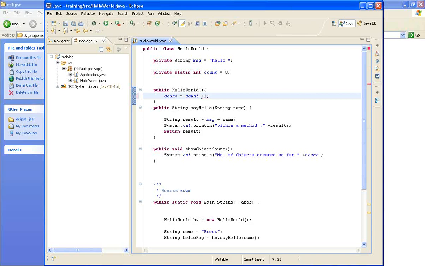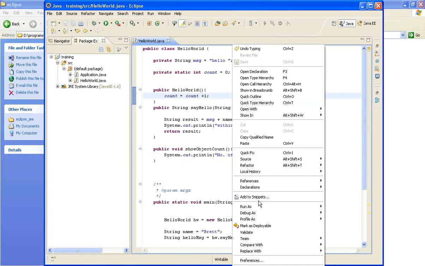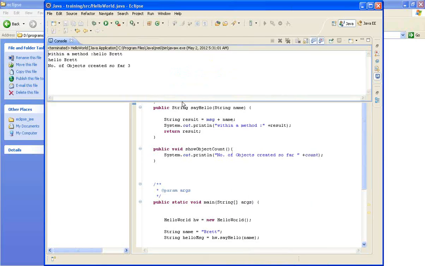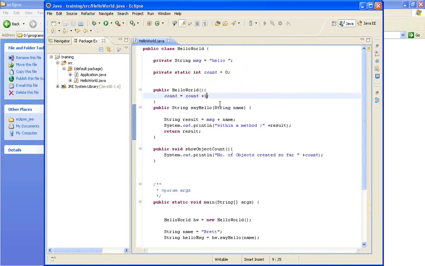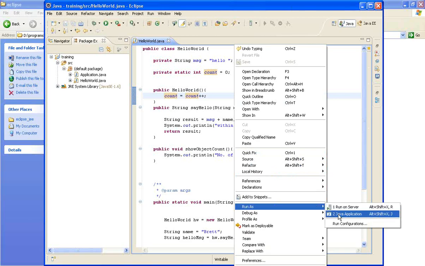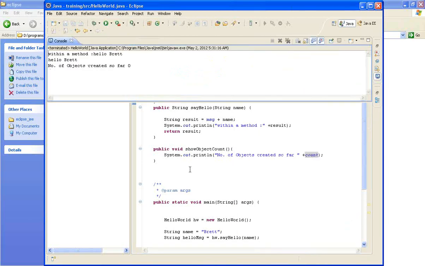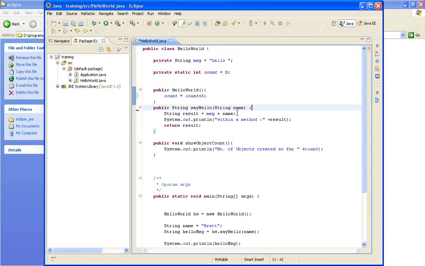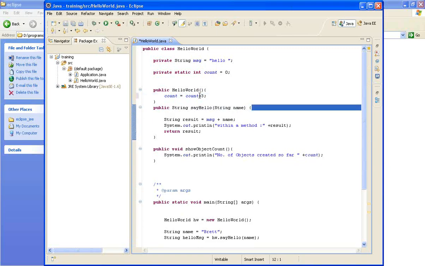Why is that so? This is interesting. Now it's showing the correct count, but why is that count plus plus? Okay, I think I should not leave space there. No. Okay, I'll not confuse you, but sorry. Too late.